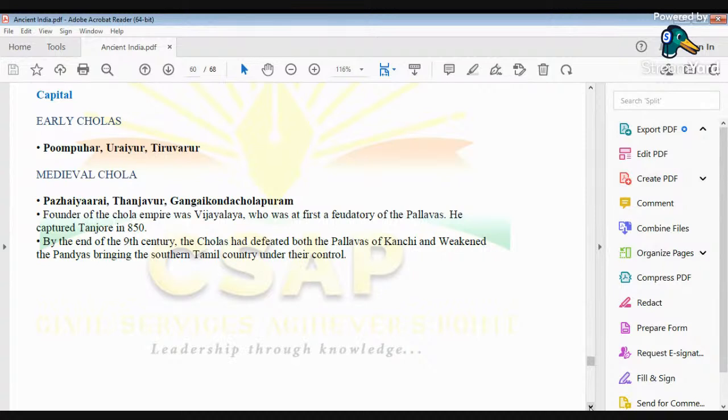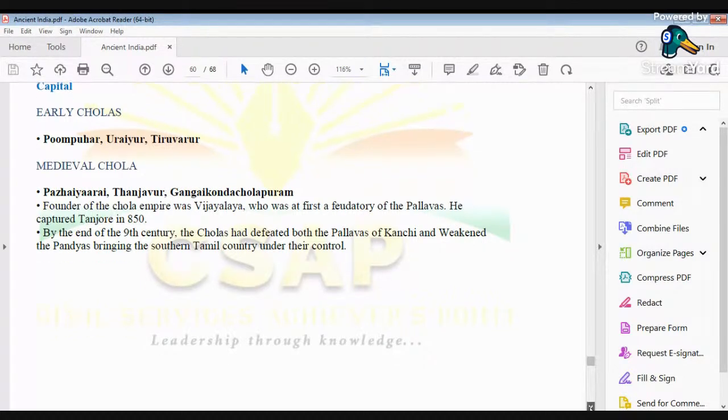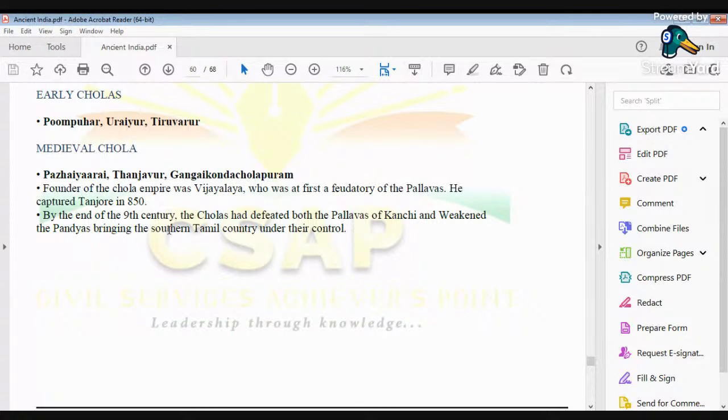As the name suggests, Gangaikonda means one who conquers the Ganga. He came back after defeating that eastern power and established this city by the name of Gangaikonda Cholapuram. By the end of the 9th century, the Cholas had defeated the Pallavas of Kanchi and weakened the Pandyas, bringing the southern Tamil country under their control.